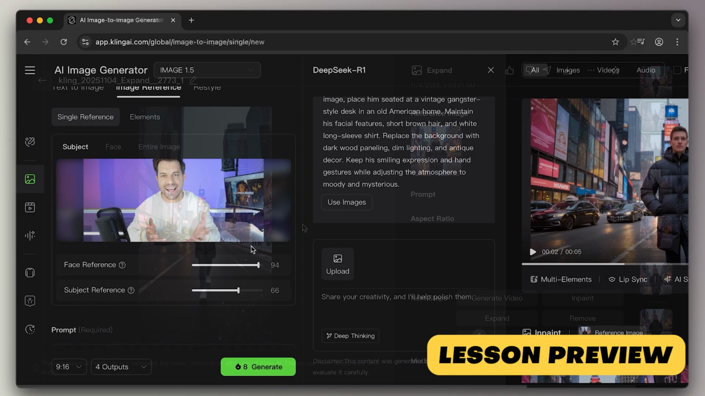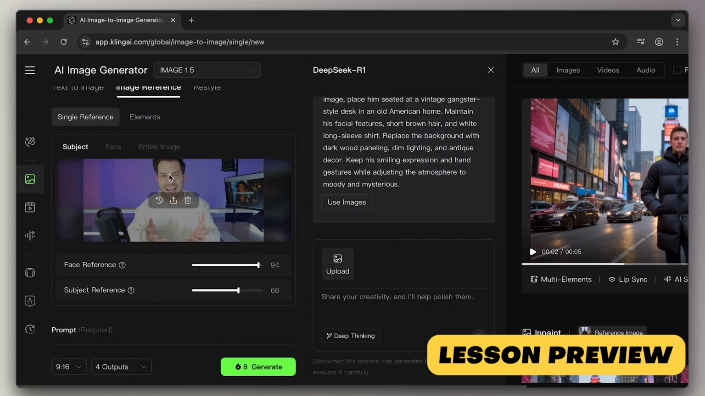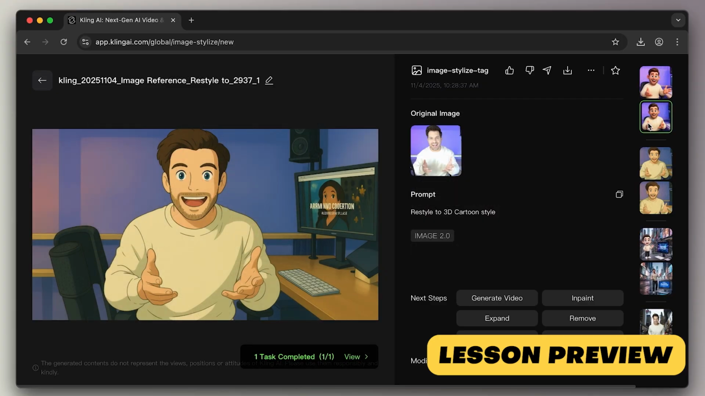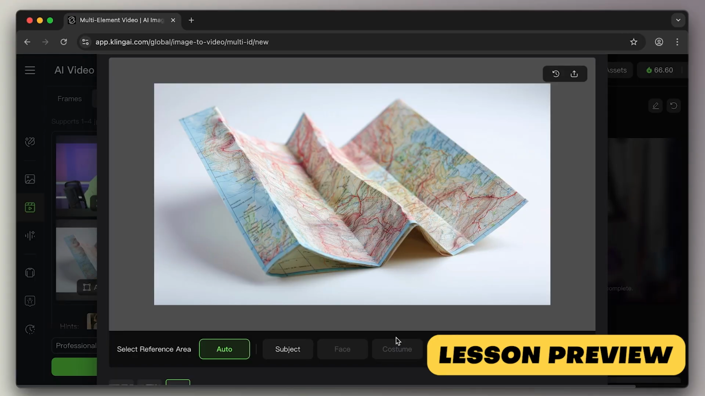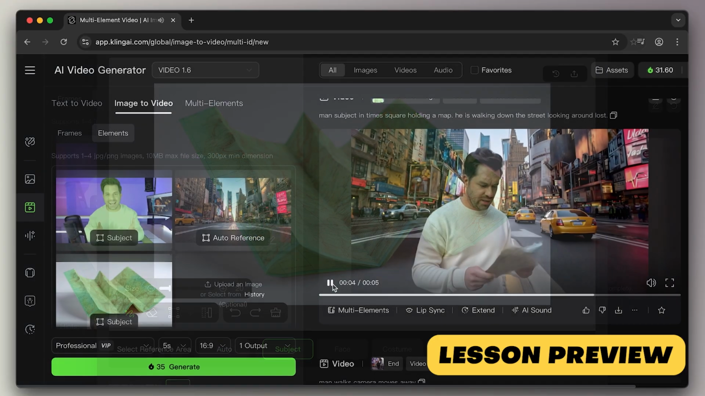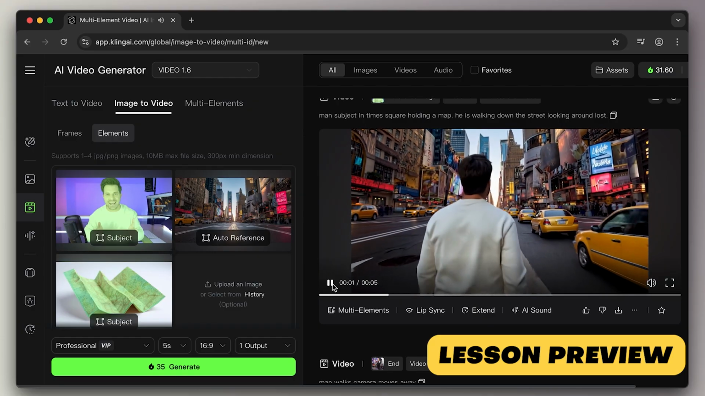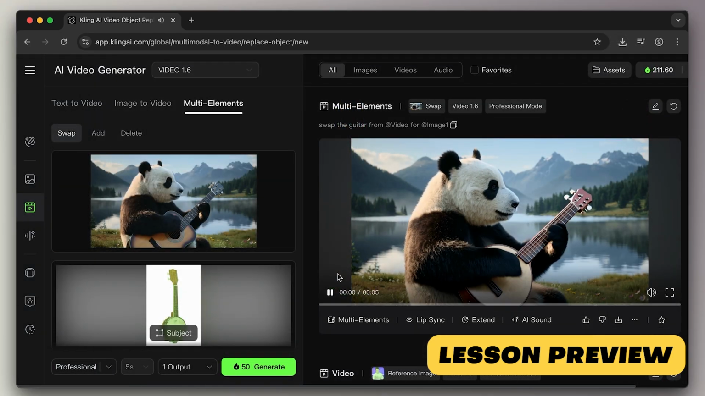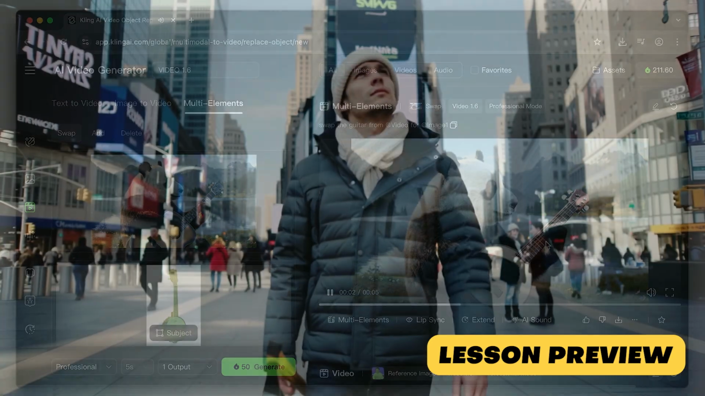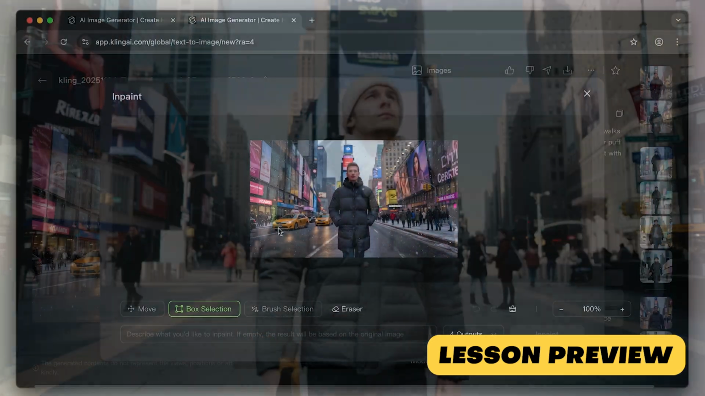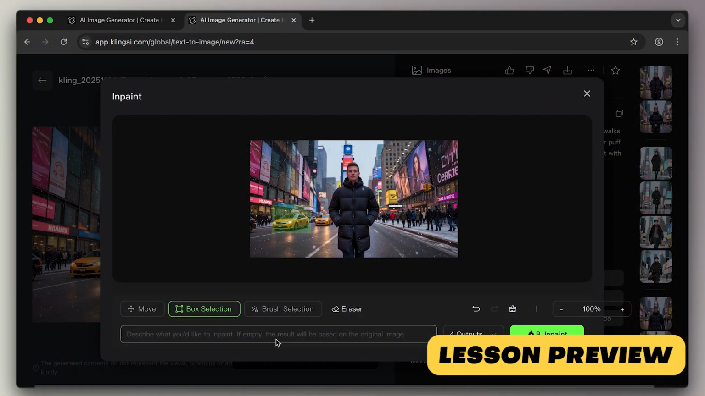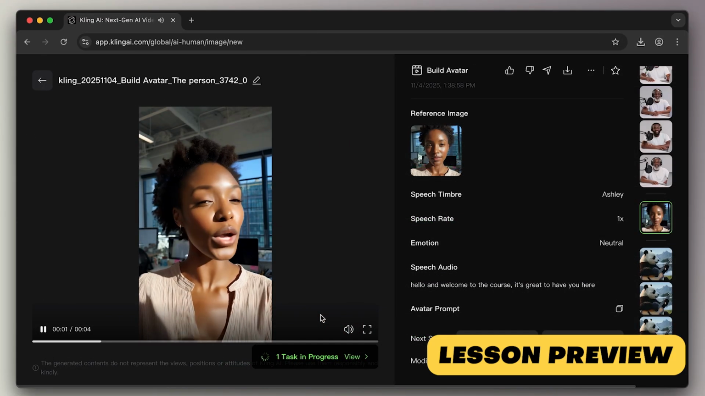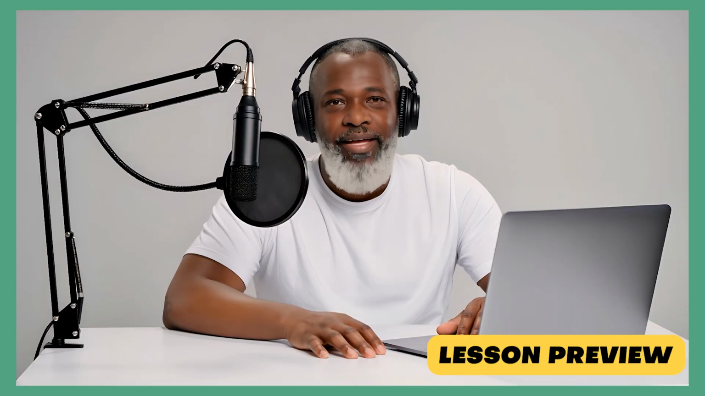You can upload a photo and place yourself in any scene you want, turn yourself into an animated character, put objects in your hands, and animate your expressions and movement. We'll also show you how to animate still images into full motion videos, extend your shots and shift the camera angle for dynamic scenes, add and swap objects inside a moving video, generate sound effects, and even create AI talking head avatars so you don't have to appear on camera.